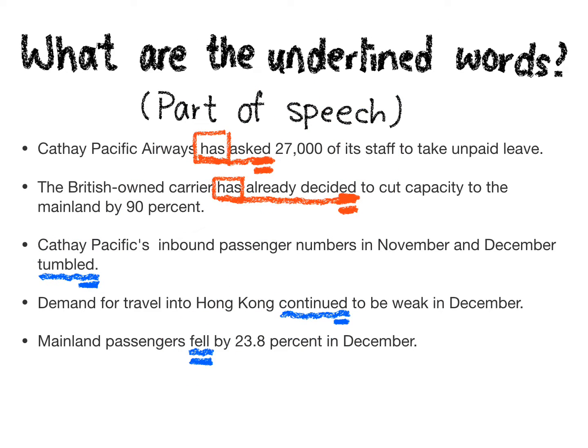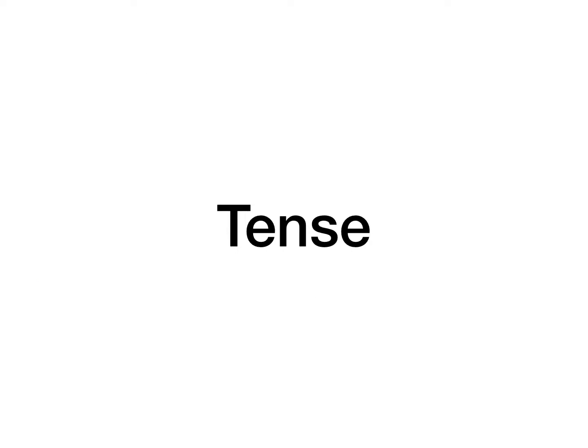But wait a minute. If they're all verbs, how come they are in different language form? How come in the first 2 sentences there are has and then ed, while in the last 3 sentences there's no has, but only ed or irregular verb? Why is it different? They are different because they have different tenses.